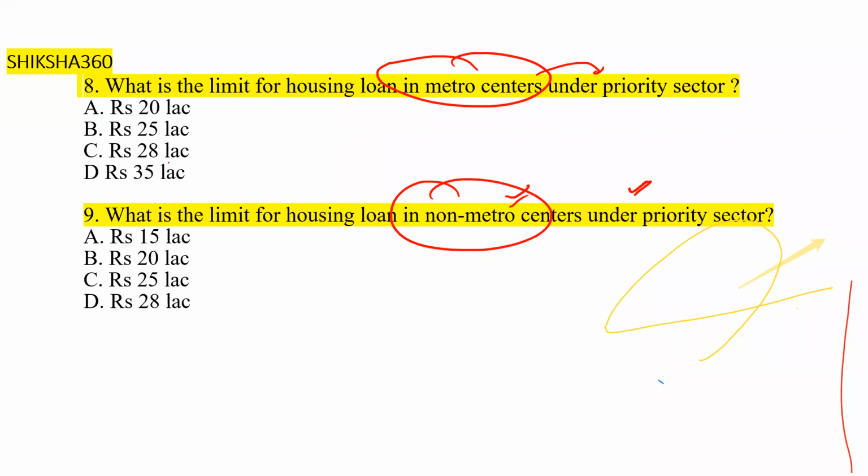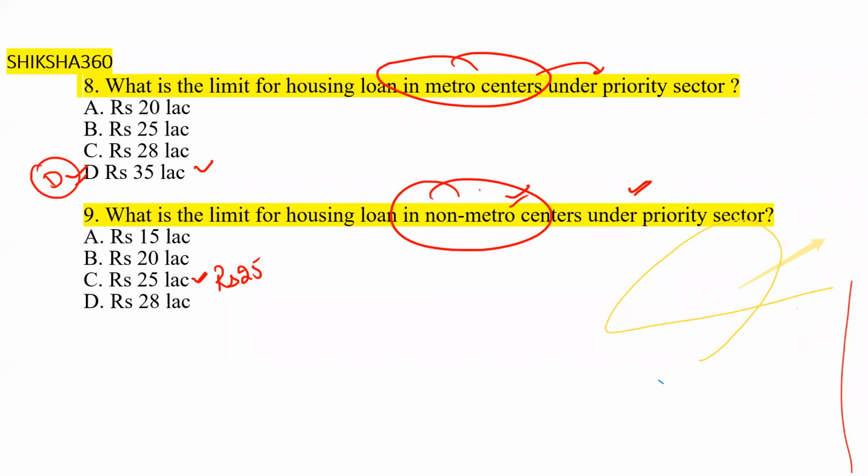Under the metro centers, the limit is 35 lakh, and under the non-metro centers, the limit is rupees 25 lakh. So it depends upon area to area. For the metro center, the limit is 35 lakhs. Option D is the answer here.